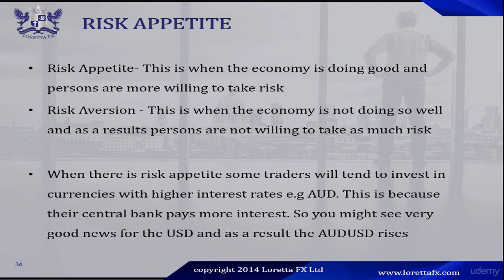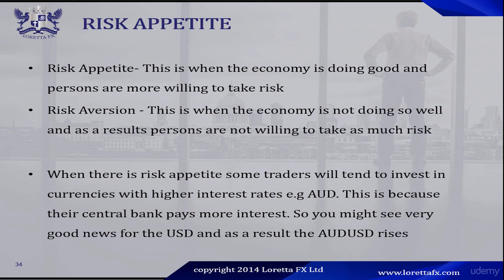Now, when there is risk appetite, some traders will tend to invest in currencies with higher interest rates. For example, the Australian dollar. And this is because their central bank pays more interest. Okay? So, whenever there is risk appetite, we will have a rise in certain currencies. For example, whenever we have risk appetite, we can expect to see a rise in the Japanese dollar. Okay, and we will discuss this further on in the course.